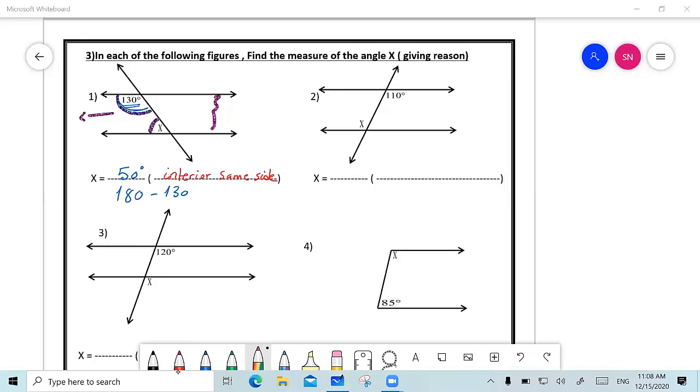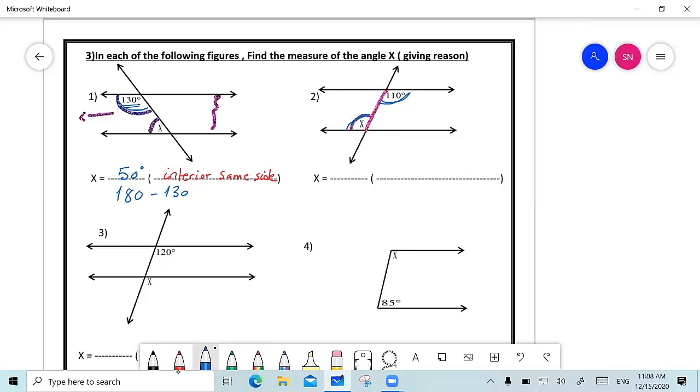Rudaina, can you tell me in number 2, what's going to be the measure of angle x? Yes, it's going to be 70 degrees. Let's think together, okay? First of all, this line is my transversal, right? I have here an angle equal to 110 and another angle called x. Are they both on the same side?